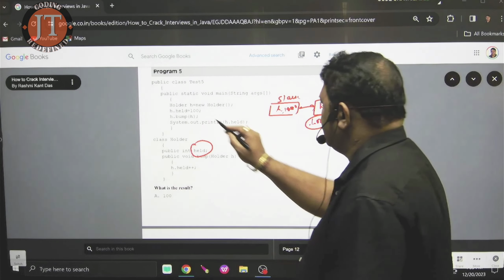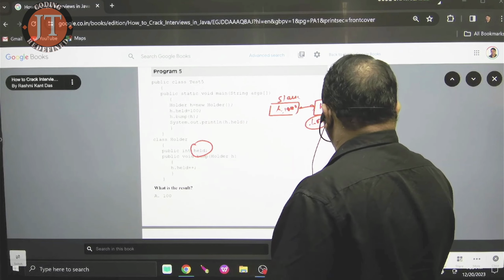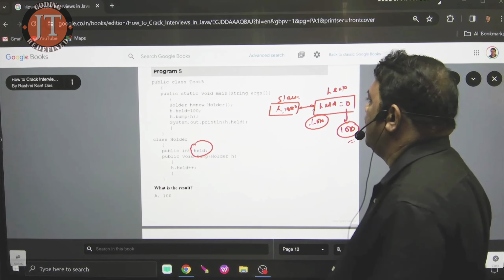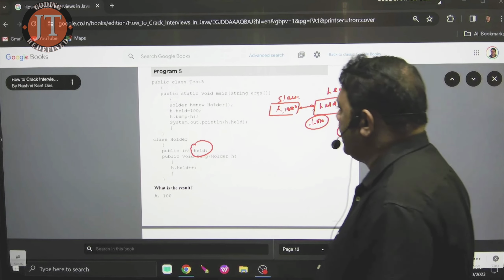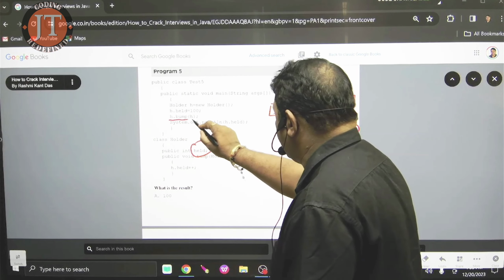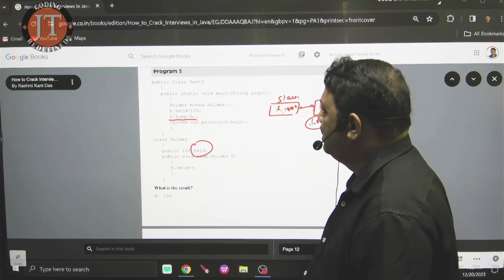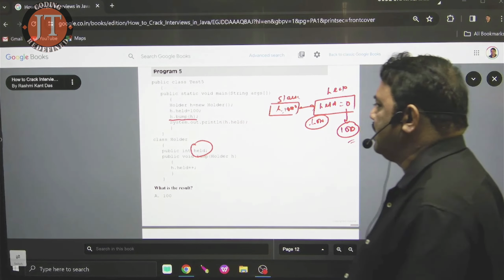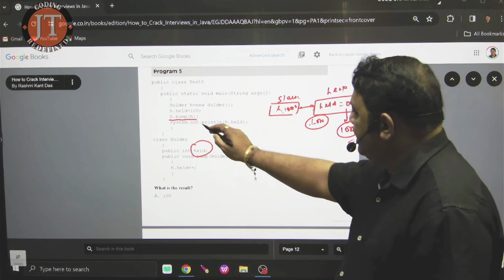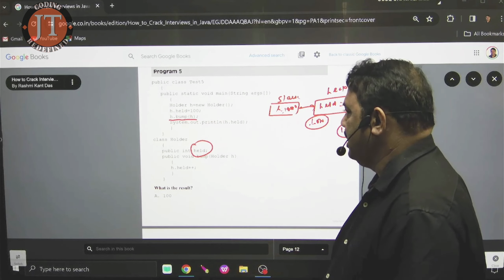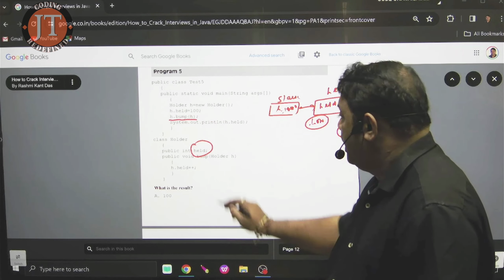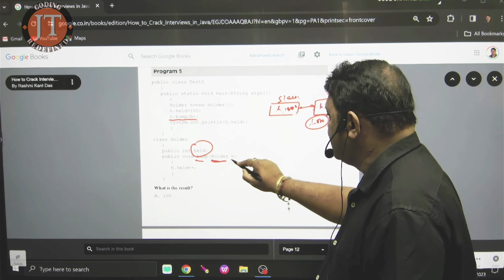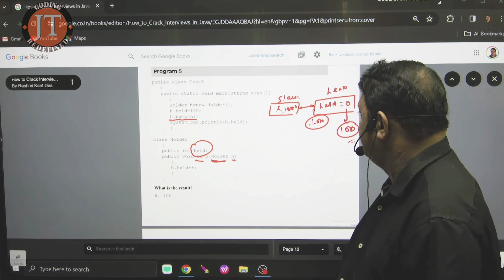Next line, h dot held 100, h points to this object. For this object, the value is 100. Then third line, h dot bump. What do I pass here? H. I call the bump method through this object, but what is the parameter I pass here? The parameter is the same reference I pass. You see, bump is the method defined here. Holder is the name of the class. H is the reference I pass.